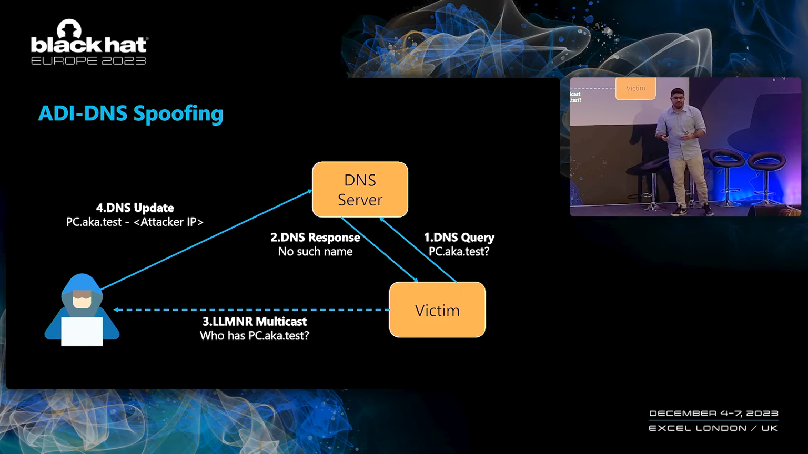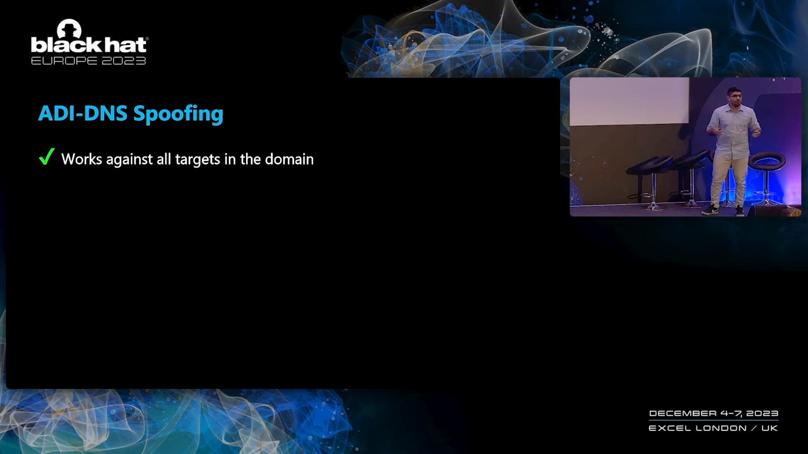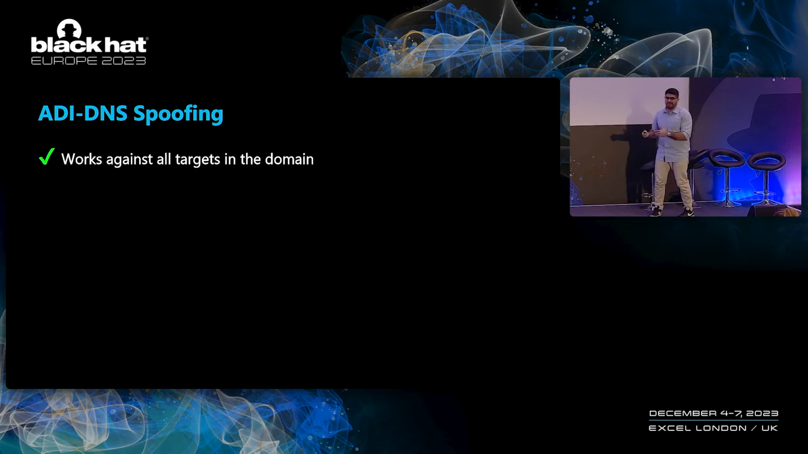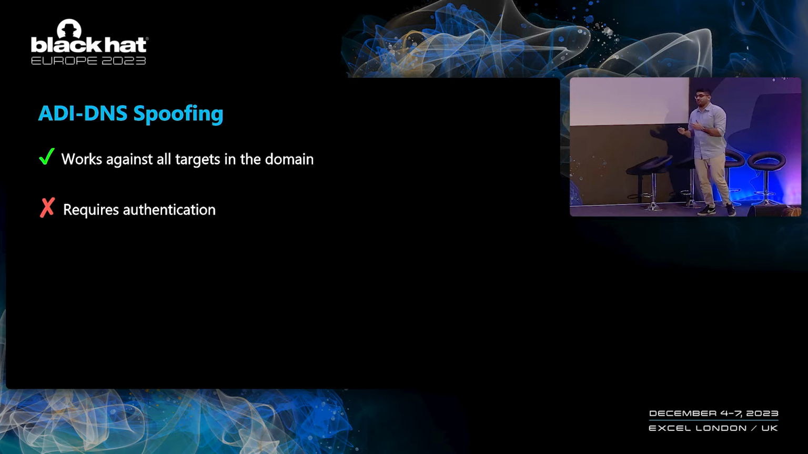Now what we have is that whenever any machine in the entire domain attempts to resolve this name, they will be directed to our attacker machine. So unlike before, we are no longer limited to targets in our same network, and we can target every machine in the domain. So this is the upside. But the downside is that the attack does require authentication because we need credentials to access the ADI DNS zone. So essentially, it's a mirror image of the previous attack.